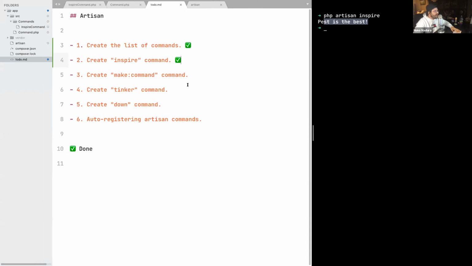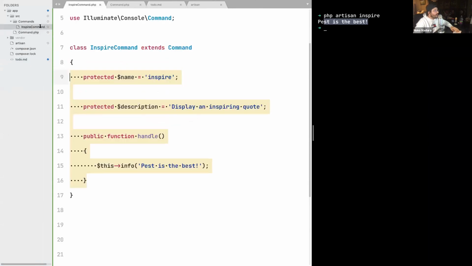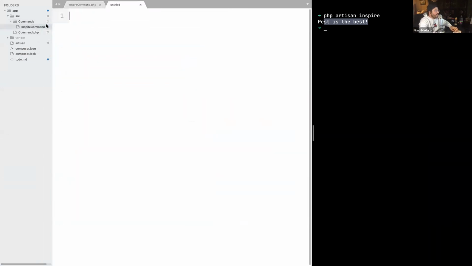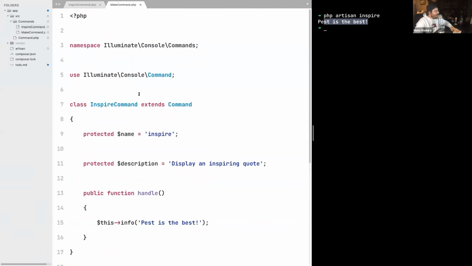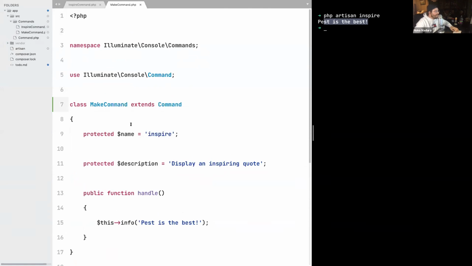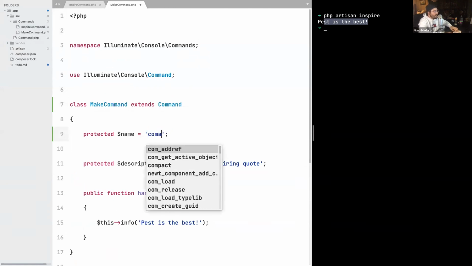Well, we can get started by copying the content of the inspire command. So let's do that and create a new file. In this file, we'll have the name MakeCommand.php. Then once we create this file, we can adjust the class name and the command name as well.